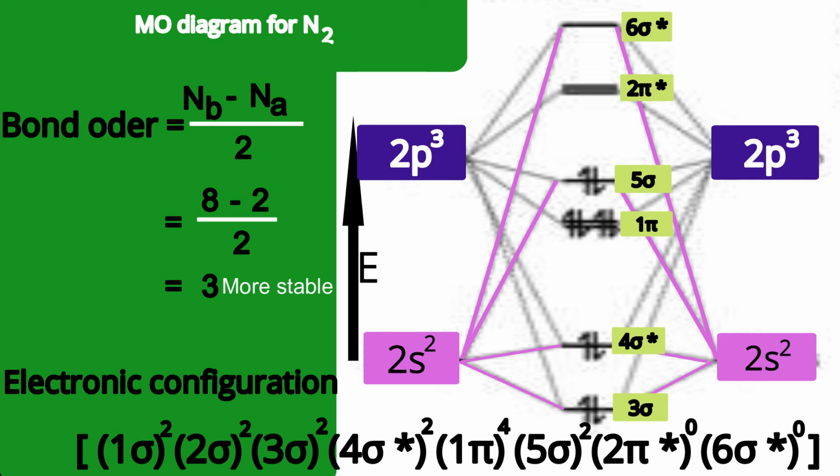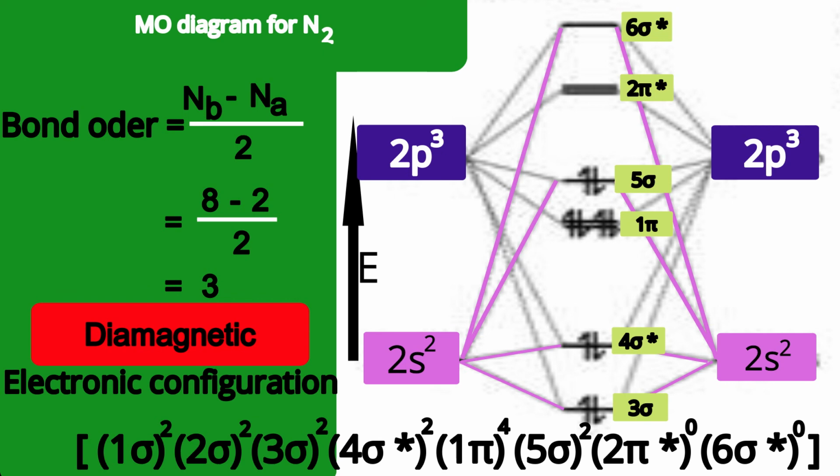One more point, let us discuss magnetic property. If we see the electronic configuration, we will not find any single unpaired electron. All electrons are paired. Therefore, this molecule is diamagnetic in nature. It's an explanation by molecular orbital theory, and reality also says the same thing.